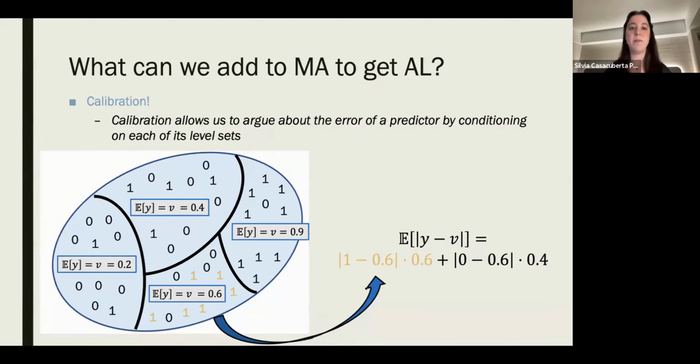Right, so take this example on this diagram. Look at the level set where the predictor P is saying 0.6. So that's the V level set where V is 0.6. If you're calibrated, assume perfectly calibrated, we know that 60% of the points in this level set are 1 and the rest are 0. Right? This is what calibration tells us. And so we are able to argue about the error that P is incurring thanks to calibration.